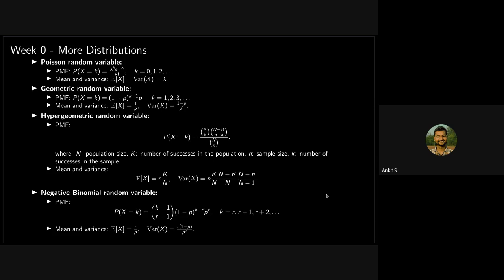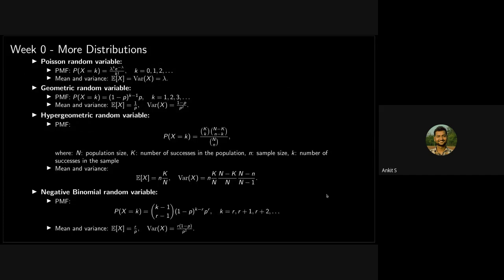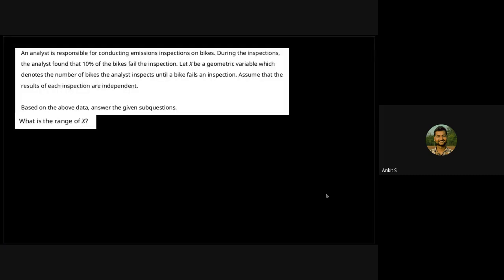So these kinds of things follow Poisson distributions. Then geometric random variable. These all have some real life uses, and these are very common. That's why we have listed them here. So this was all about week zero. Actually, there is a lot of content, but I have tried to condense all of this in these 6 to 7 slides.